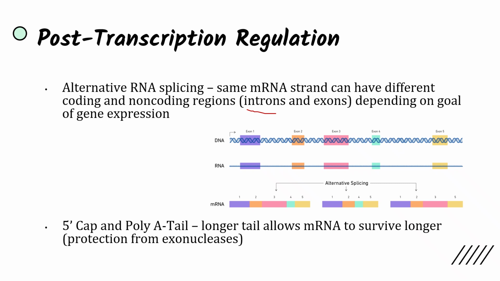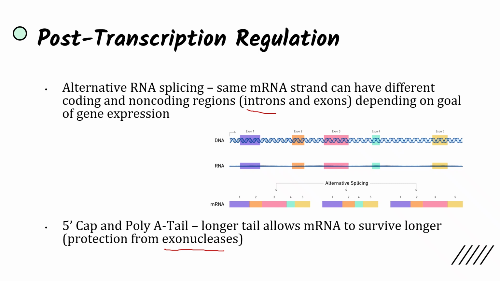And now additions to mRNA include the 5' cap and the poly-A tail, which help carry this message over to the ribosomes. And the longer poly-A tail allows mRNA to survive longer by protecting it from exonucleases, which are enzymes that are trying to degrade it and obtain free nucleotides.